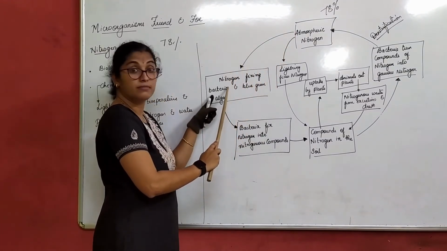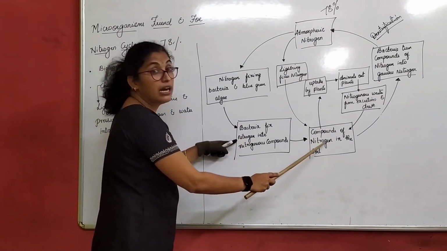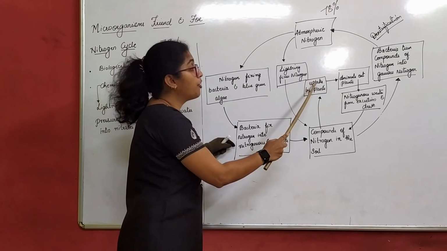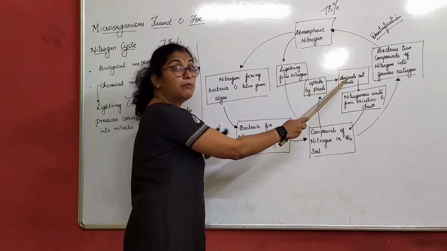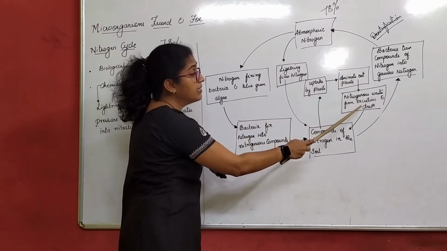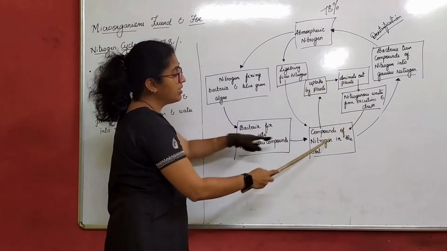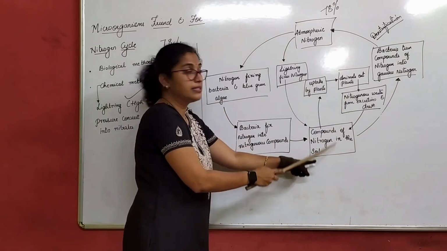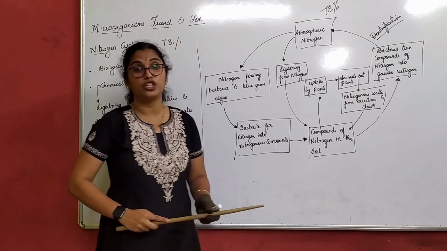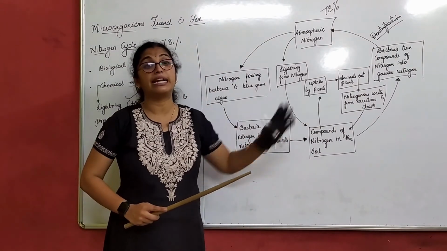Nitrogen fixing, right? From that, nitrification. From that, ammonification. From that, assimilation. From assimilation to plants dying, that will take care of it here. That will get converted, and again this is assimilation only, because it is absorbed by plants again. After assimilation, the last part is denitrification. So if you understand those 5 steps, it is easy for you to write the cycle.